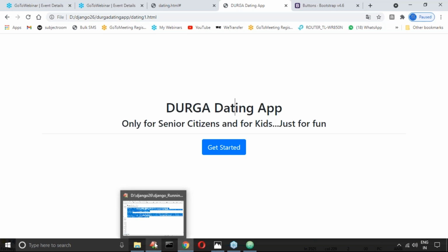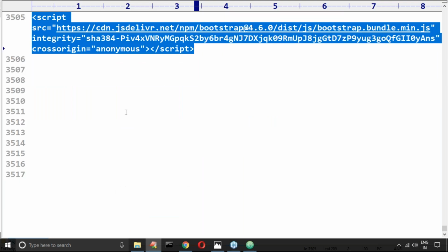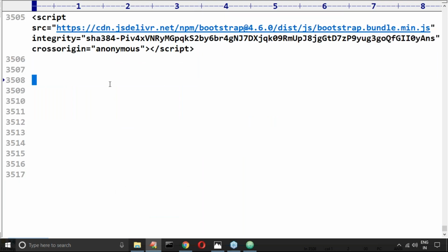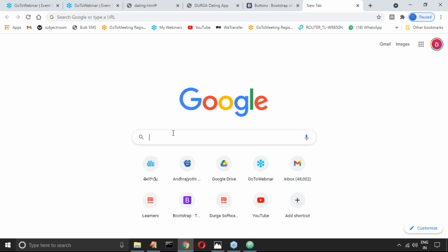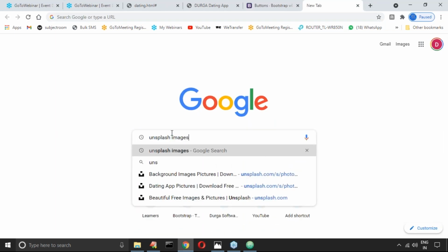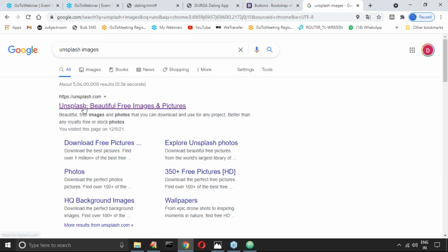How can you get images? There are several free images available on Google. There is one website, Unsplash. It is a very common website where you can see multiple images. Observe, paid images are there, free images are there. Now, from Google, Unsplash images.